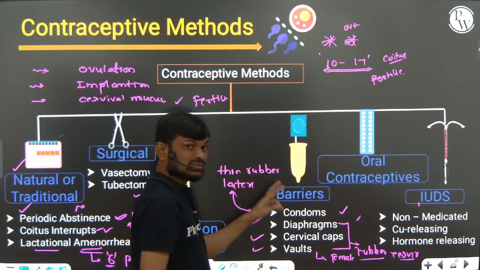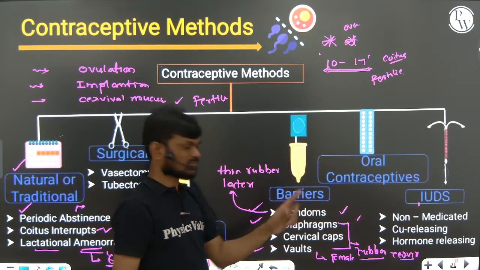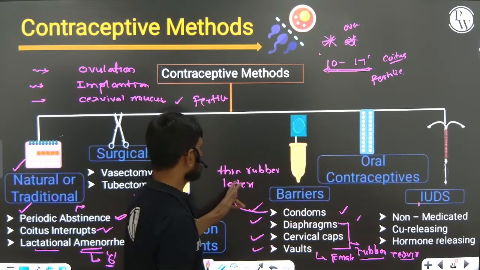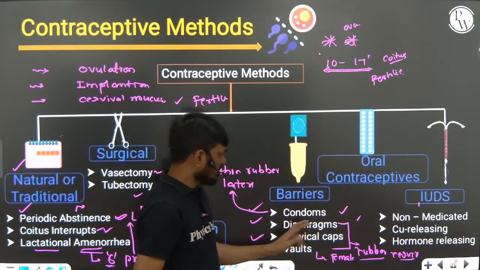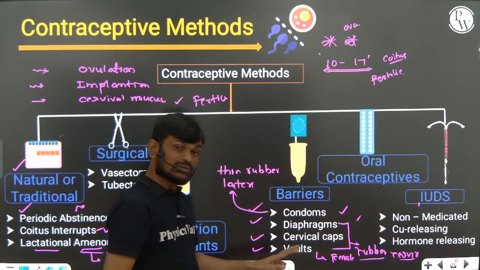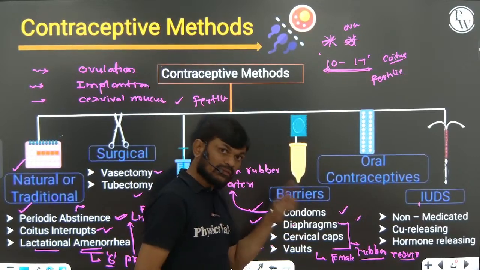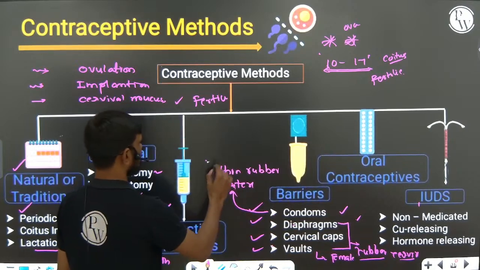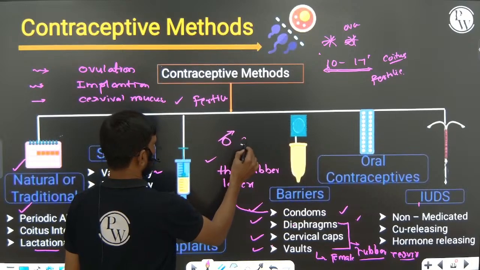Male condoms and female condoms are both disposable, and they are made of thin rubber and latex, very important. But diaphragm, cervical cap, and valves are made only of rubber and are used only by the female to cover the cervix. Condoms can be used by male and female.